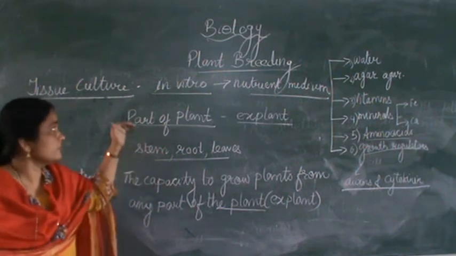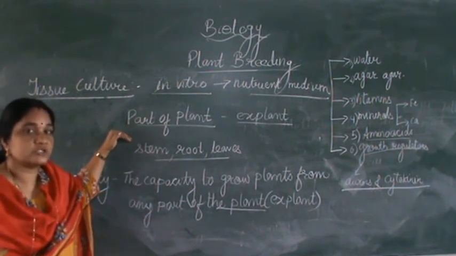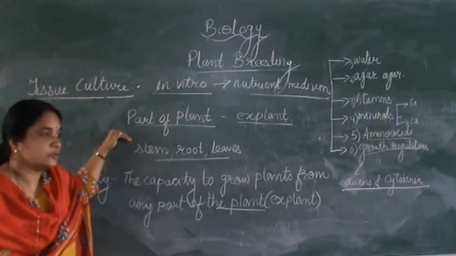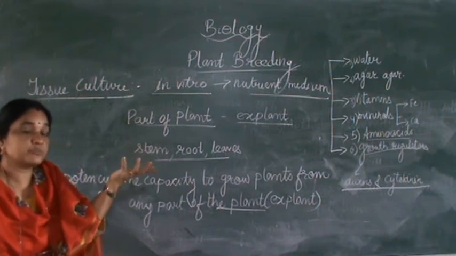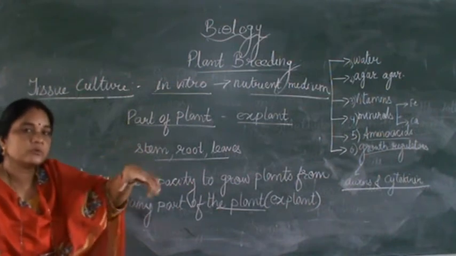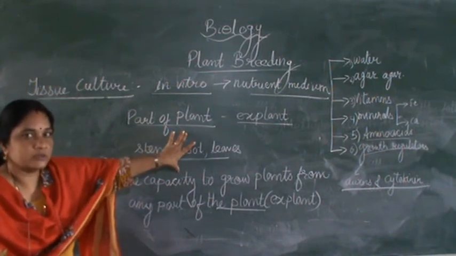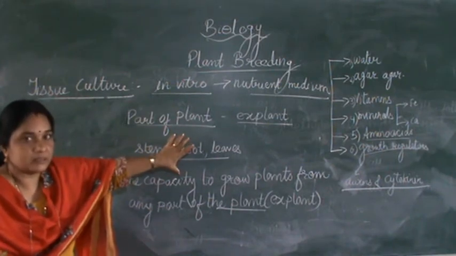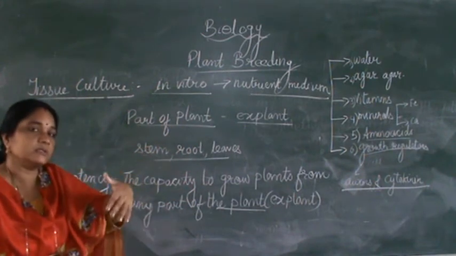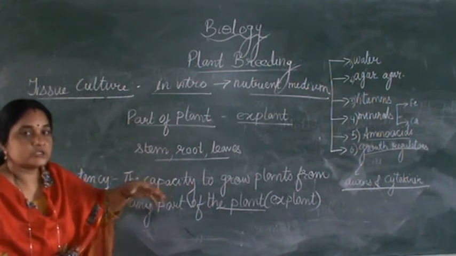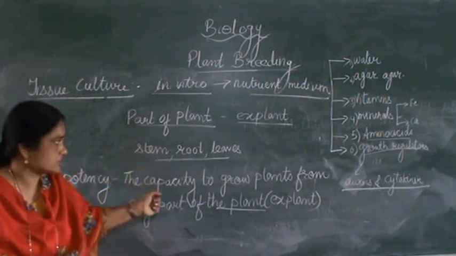And very, very important for tissue culture is that it should be in a very sterile condition. It should not be contaminated. You know that molds are present during the rainy season. The fungus spores will be present, so that will cause the production of molds. That is one main disadvantage in this whole tissue culture process, that fungus starts growing into it. So all those conditions have to be taken care of. It should be in a perfect sterile condition.